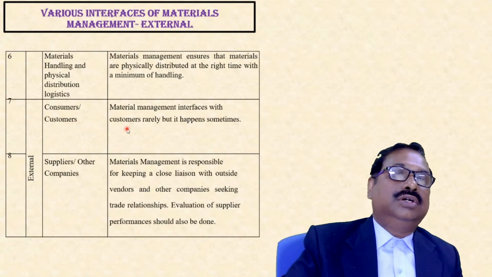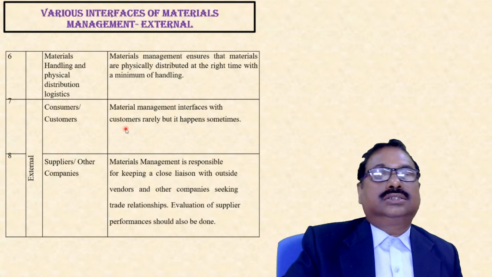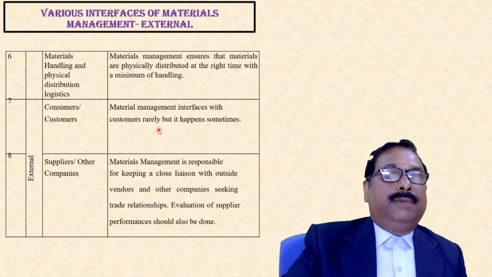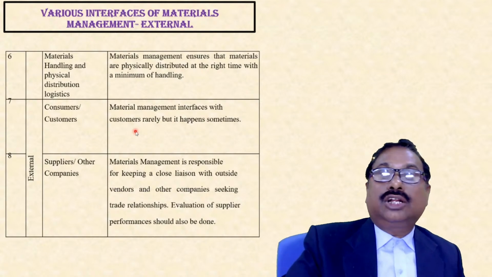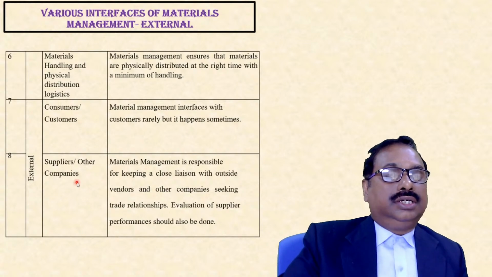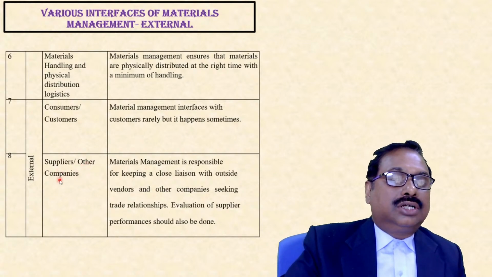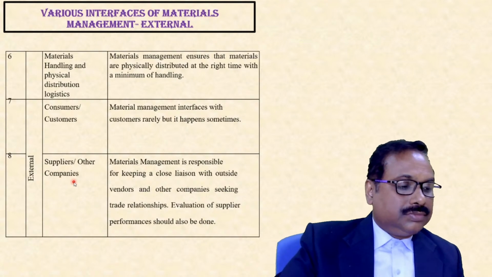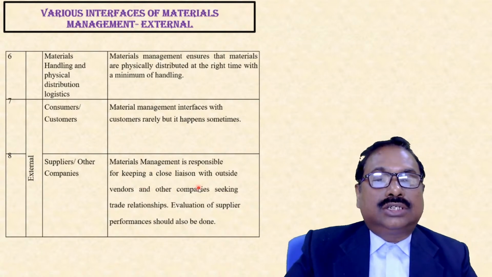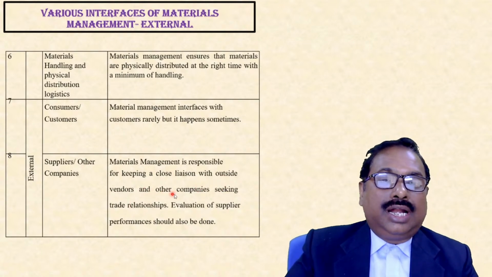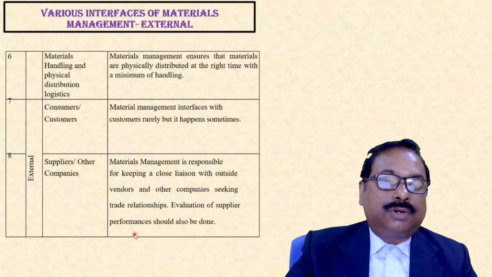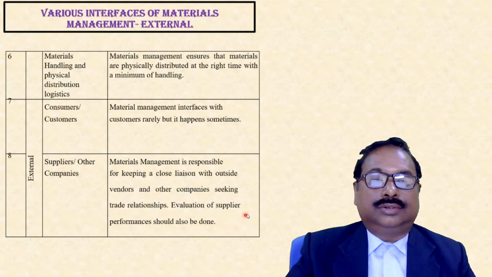So here you have customers in direct contact with the manufacturer, because these are not standardized products, these are customized industrial products. The last one is suppliers or other companies. Materials management is responsible for keeping a close liaison with outside vendors and other companies seeking trade relations. So evaluation of supplier performance should also be done.